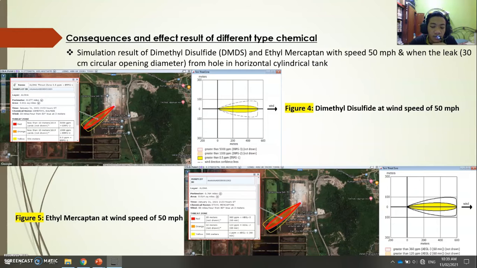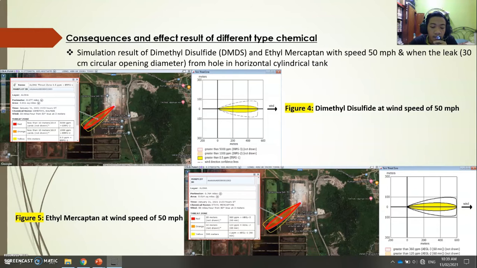Assuming atmospheric wind direction from 50 degrees, measurement height above ground is 3 meters, ground roughness is urban or forest, cloud cover is clear, air temperature 30 degrees and no temperature inversion, and the relative humidity is 5% when the dimethyl disulfide and ethyl mercaptan leak.